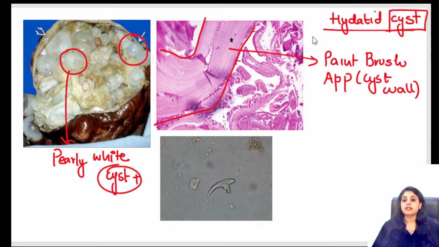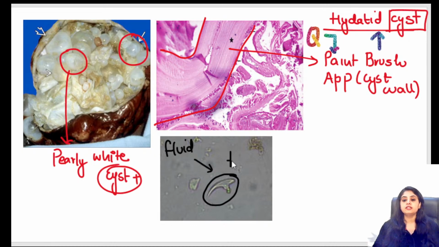NEET PG students and FMG students, this has been your previous year question. Paintbrush appearance of the cyst wall is seen in which particular infection? It is seen with hydatid. Finally, every cyst will have fluid in it. So if I see the fluid, I will see that the fluid shows you the presence of this. What are these? These are said to be the hooklets.